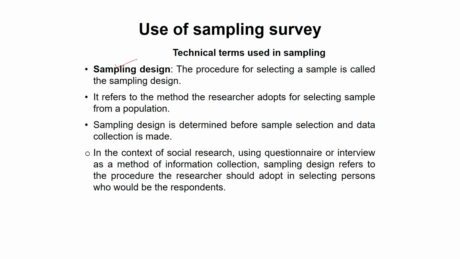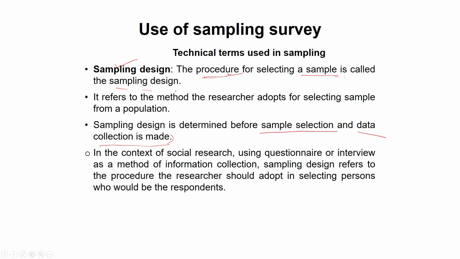See, the sampling design is determined before sample selection and data collection is made. It means that it is the job which the researcher has to do before interacting with his respondent, whether he wants to conduct an interview or continue his research with the questionnaire method. So, the sampling design is the procedure for selecting a sample. This is the way a sample is collected by the researcher. We call this a sample design.